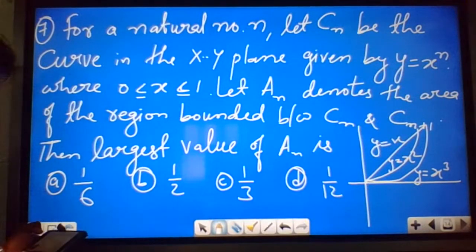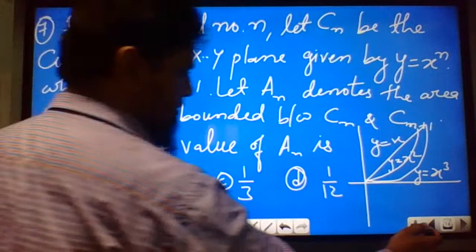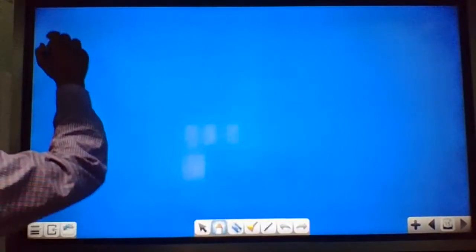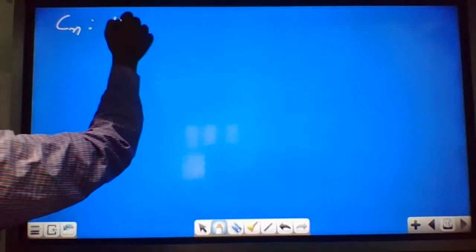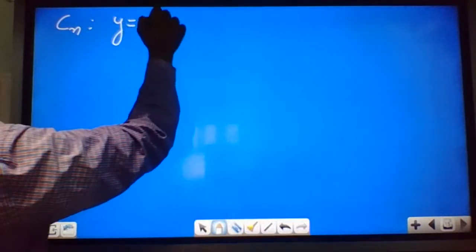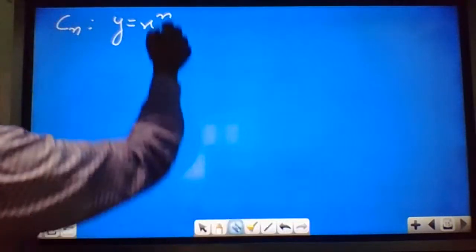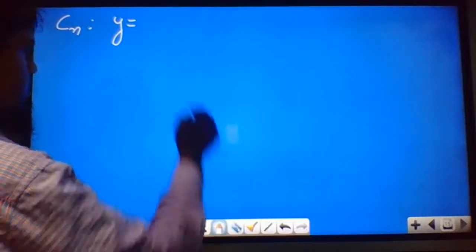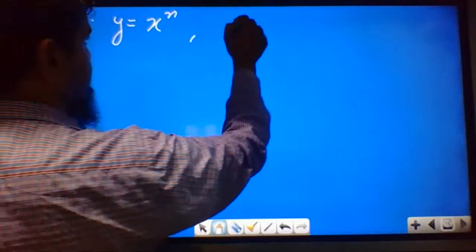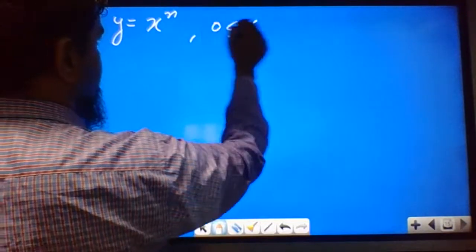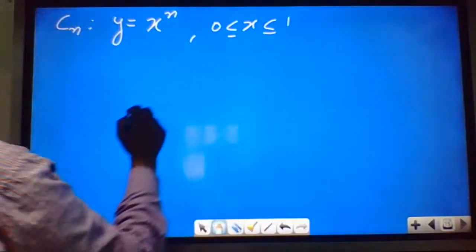Then let us consider Cn is equal to y equal to x to the power n, and the limit of x is given from 0 to 1.